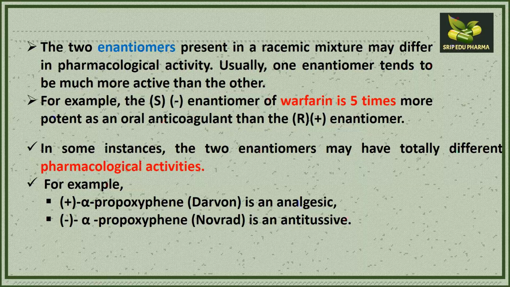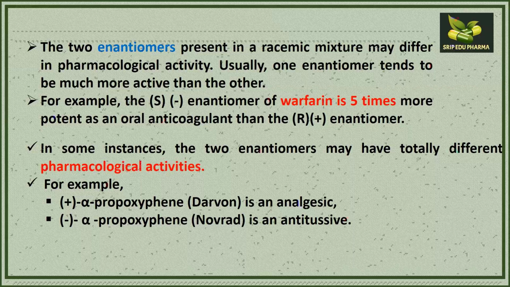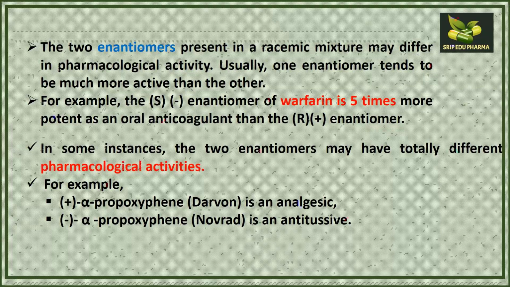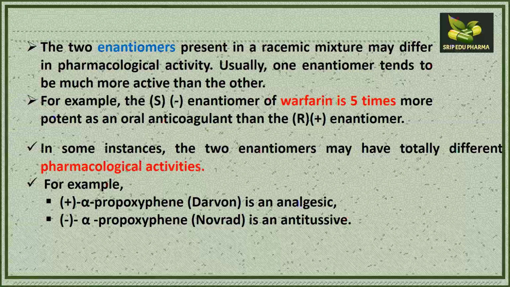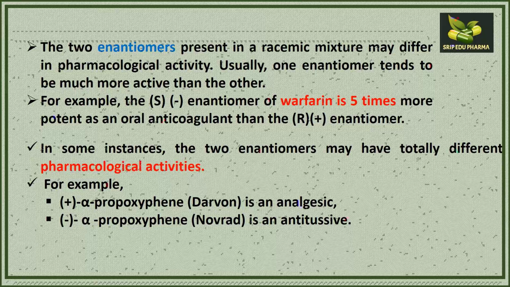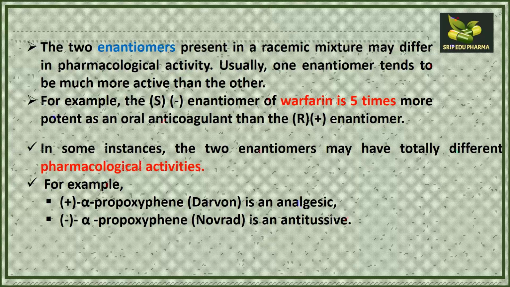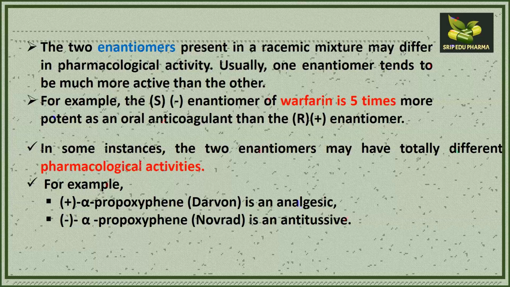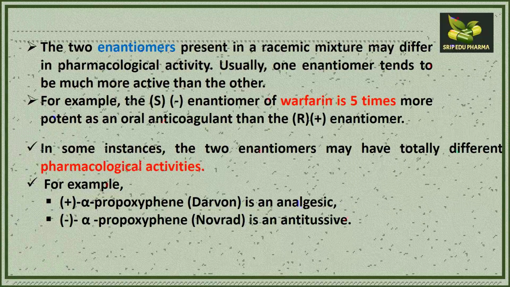Similarly, a different type of action may occur. For example, the dextro form of alpha propoxyphene has the analgesic effect, while the levo form of alpha propoxyphene has the antitussive effect. So in the second example, we can see the different enantiomers of the same structure may also have different pharmacological activity.